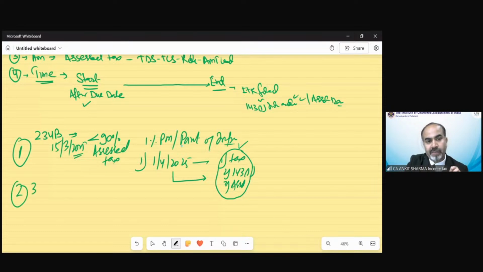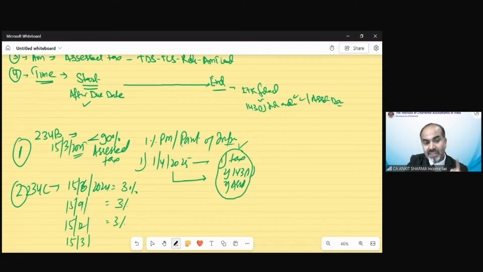Now 234C, if the default is on 15th June 2024, the rate is 3% fixed. There is no starting day, there is no ending day. Whatever will be the short amount of tax deposit, you need to charge 3%. If it is on September 15, whatever will be the amount, 3% charge. If it is in December, 3% charge. If it is the 15th March installment short amount, only 1% needs to be charged.